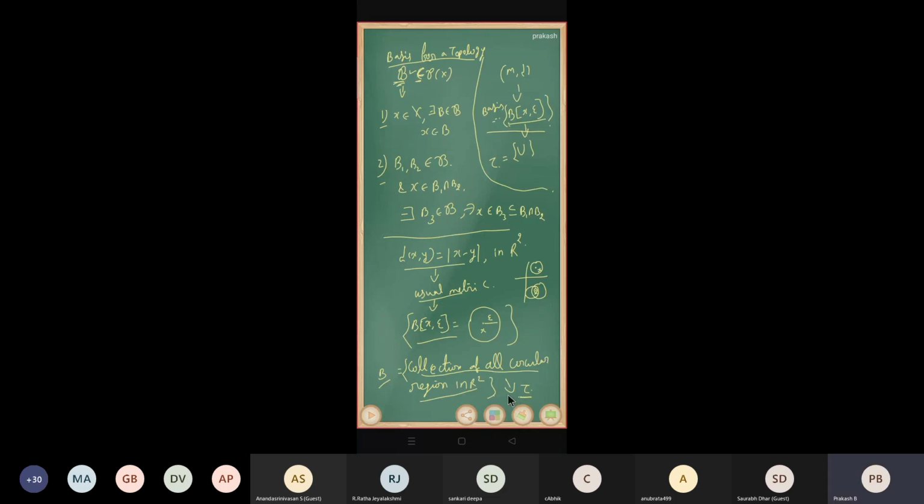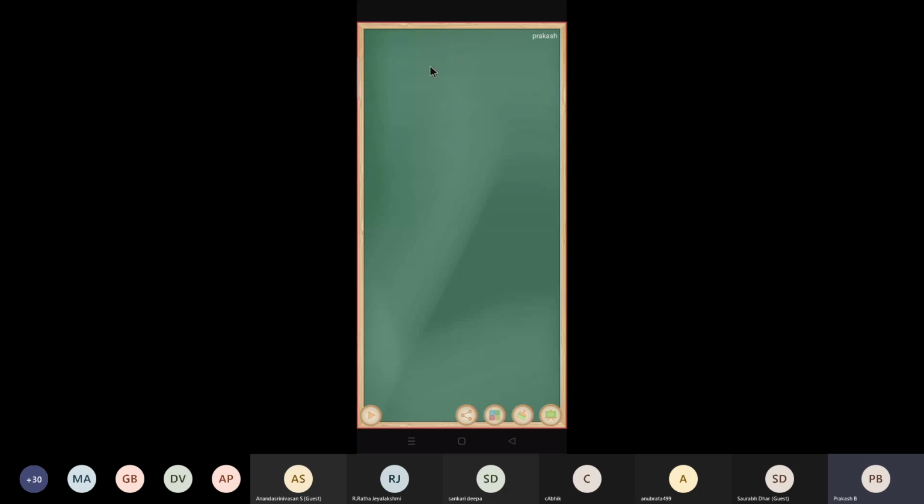Now we have a collection and we check whether it satisfies the two conditions or not. If it satisfies the two conditions, we call it a basis. Now we are going to generate a topology from this basis. If you want to say that U belongs to tau, then it must satisfy the condition that for every x belongs to U, there exists an element B belongs to script B such that